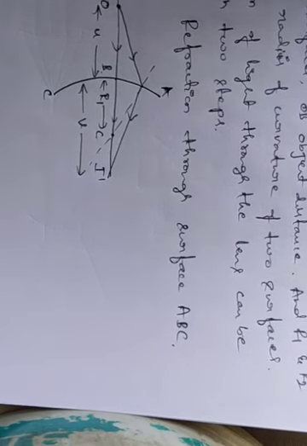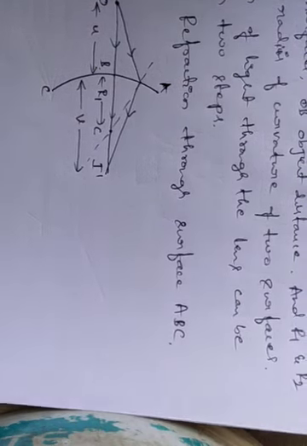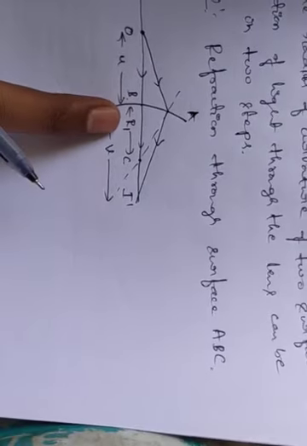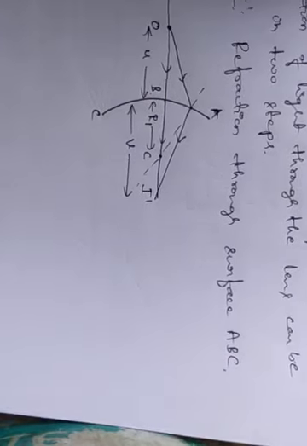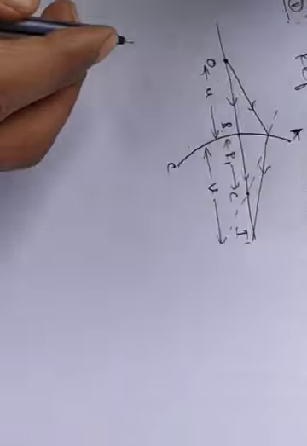These are the terms we have already taken. Now in this case, R1 is the radius of curvature of surface 1, and I prime is the image formed. This is a real image formed by the surface ABC. We know that already.